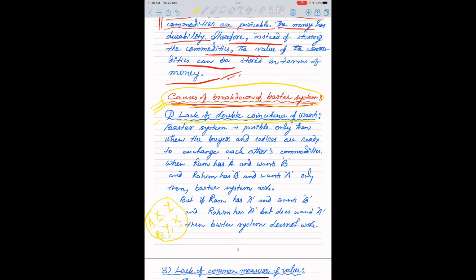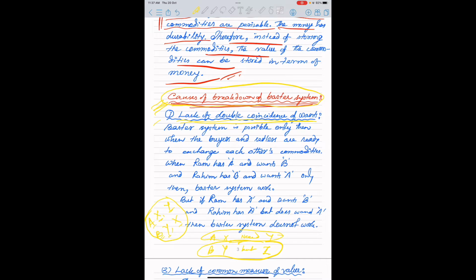Let us see, if A has X and needs Y, but B has Y but needs Z. This is called lack of double coincidence. In this situation, the barter system cannot do the transaction.